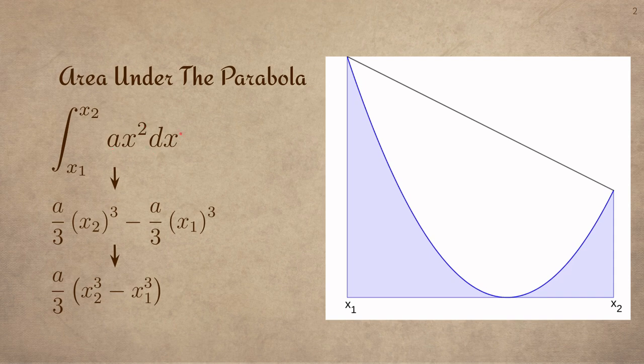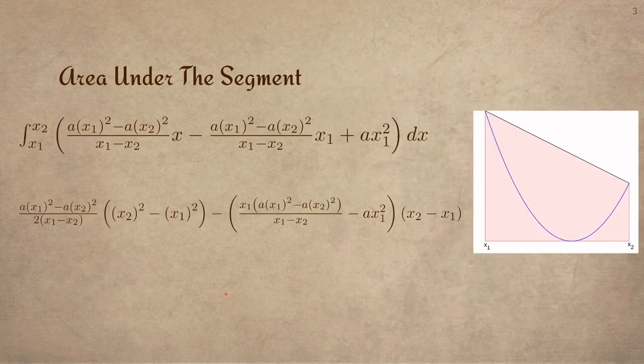So here we define the equation of our parabola. I'm going to do ax squared. I use a because that's kind of the scaling factor, and just to show that this is applicable to all parabolas. And you can see here, as we do the math, we find the integral at each place, plug it in, and we ultimately come up with this final equation here. We can do a similar thing with the area under the segment. The math is just a little bit more messy, but we ultimately come up with this area here.